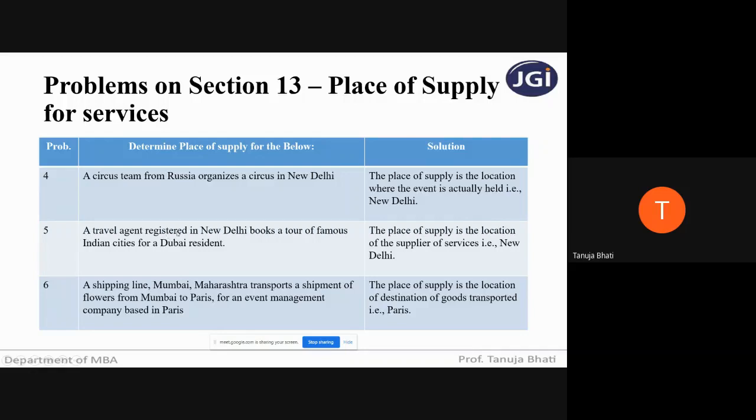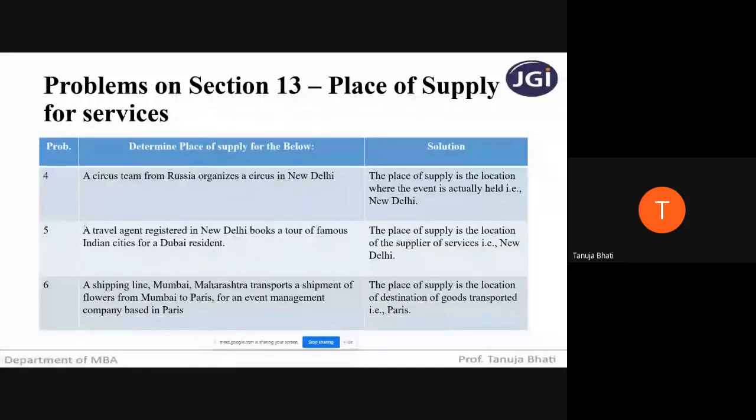A travel agent registered in New Delhi books a tour of famous Indian cities for a Dubai resident. Now what is happening in this case?